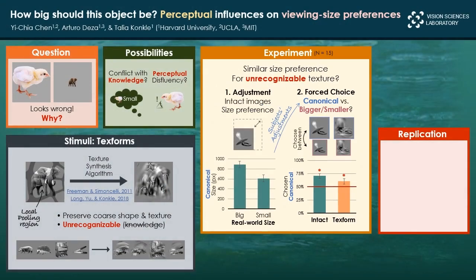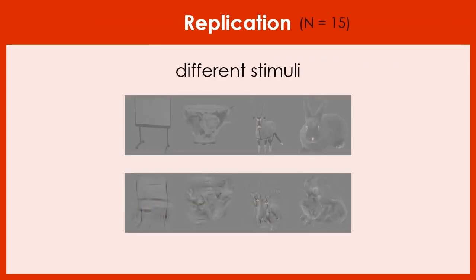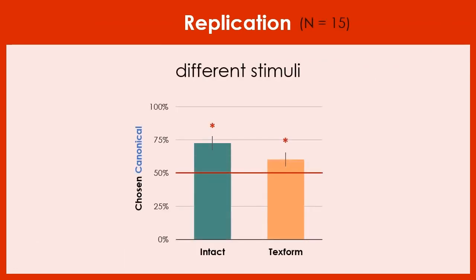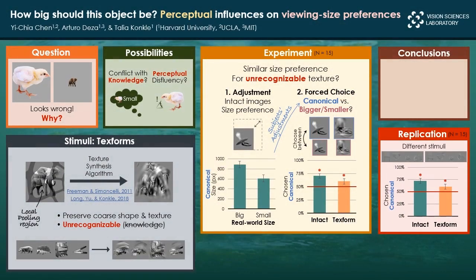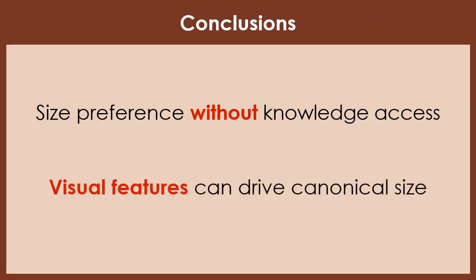And of course, in this era, replication is essential, so we ran the exact same experiment with a different set of images, and the results replicate closely. Cool beans. So what have we learned here? People still have object size preferences without accessing the knowledge about the objects, and this indicates that those visual features that are preserved in texforms can drive canonical size.